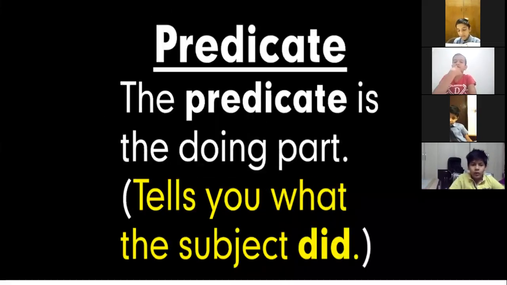Next is the predicate. What is the predicate in the sentence? The predicate is the doing part. Whatever action is done, that is the doing part. That is your predicate. And it tells you what the subject did. It tells you what your subject is doing.